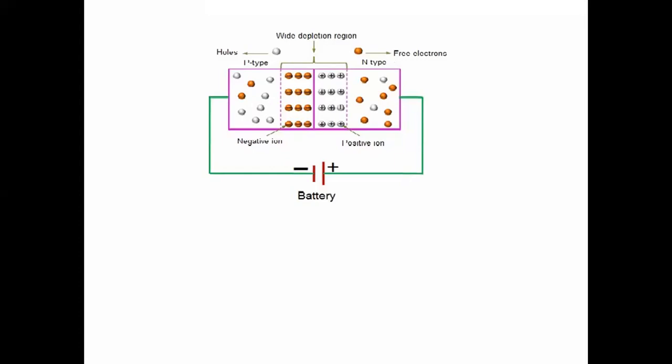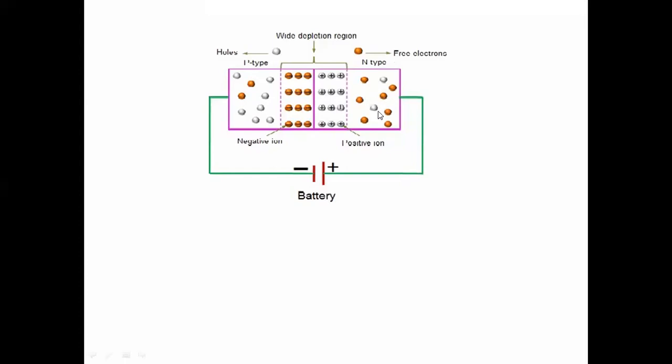In the reverse bias condition, a small reverse current flows. The holes on the p-side are attracted, but electrons are there too, and they try to move through this junction.